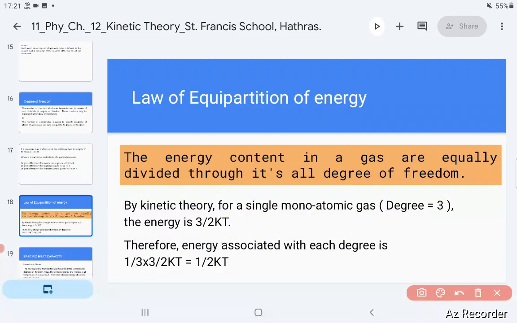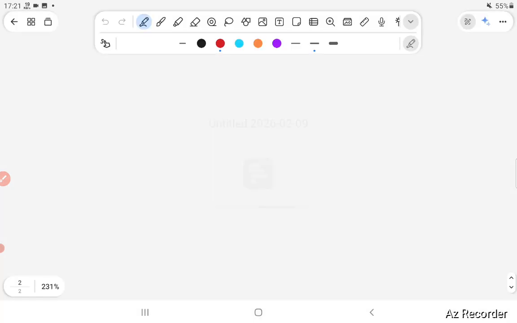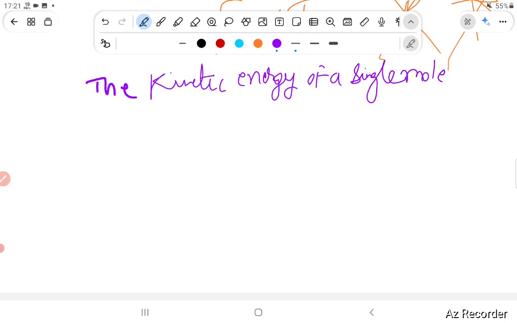Okay, how will we understand this? See, we will understand this with the help of a new slide. Let us see here. See, you know, the kinetic energy of a single molecule is, I am writing here, epsilon T is equal to 1/2.